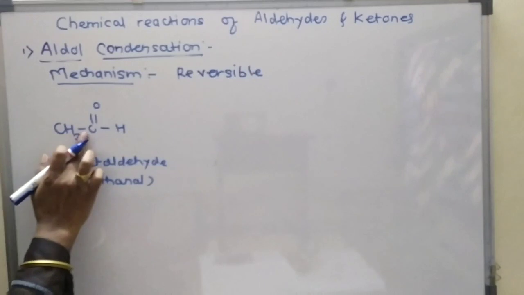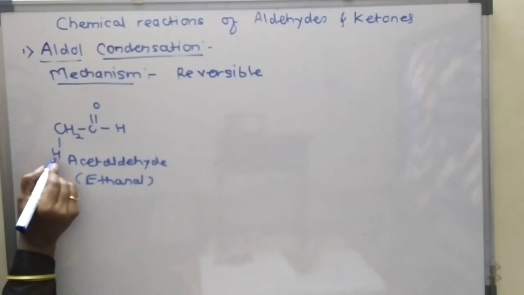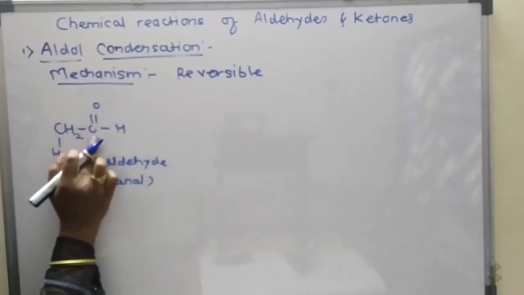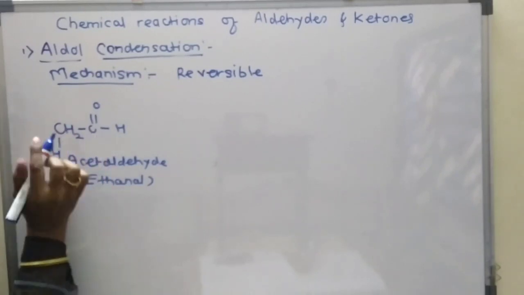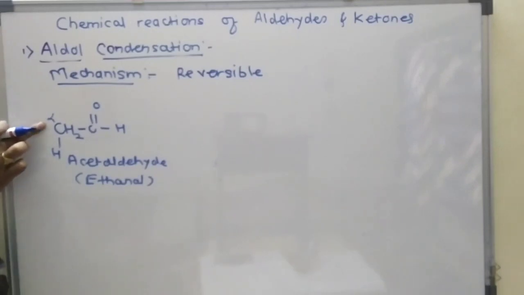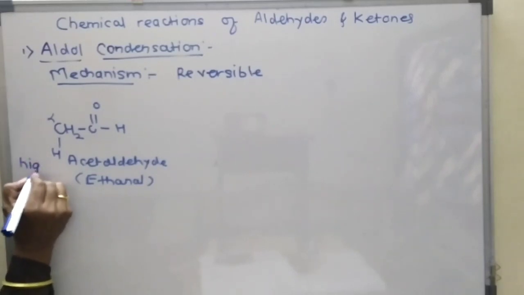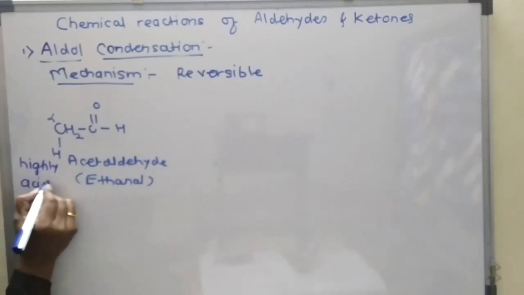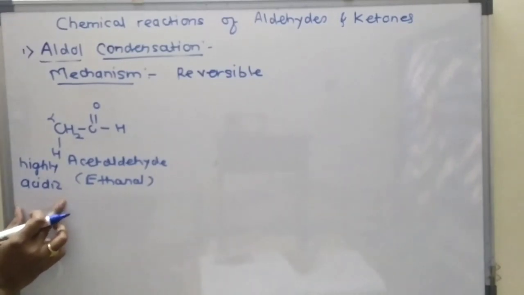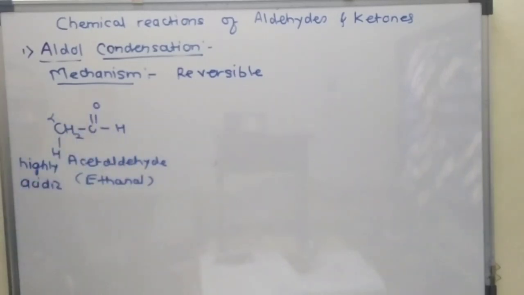Okay. For the CH3, I will write here CH2 and here a hydrogen atom. This hydrogen atom is alpha hydrogen because this one is the carbonyl carbon. The carbon which is adjacent to the carbonyl carbon is the alpha carbon atom, and the hydrogen which is present on the alpha carbon atom is the alpha hydrogen atom, and these hydrogens are highly acidic in nature. Why are they highly acidic in nature? Due to the presence of an electron withdrawing group, that is C double bond O. Okay, means these hydrogens are easily available in the reaction as H plus.